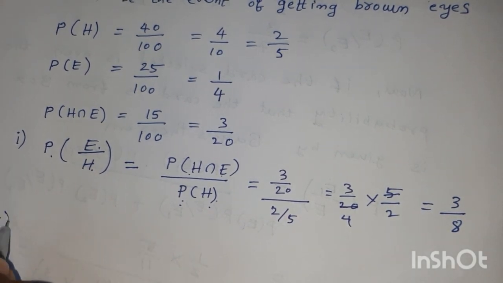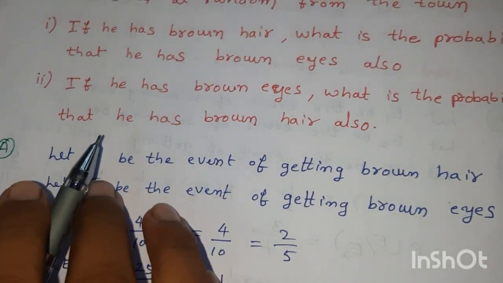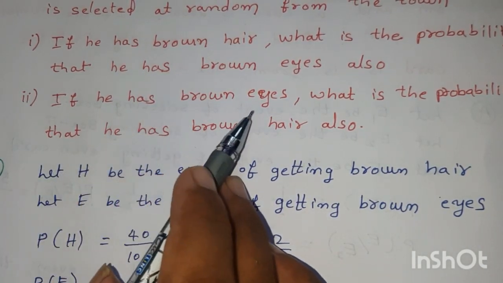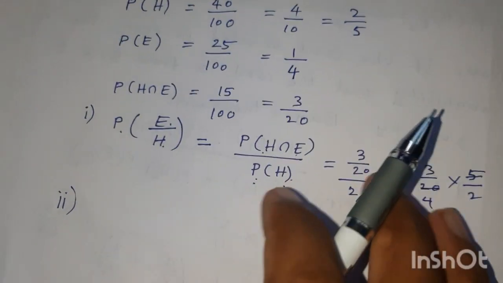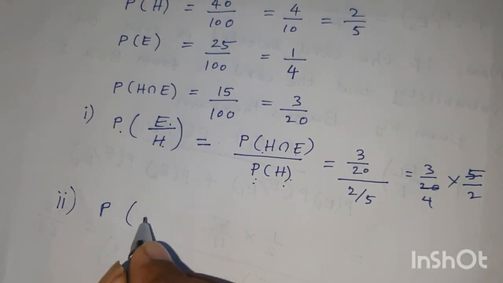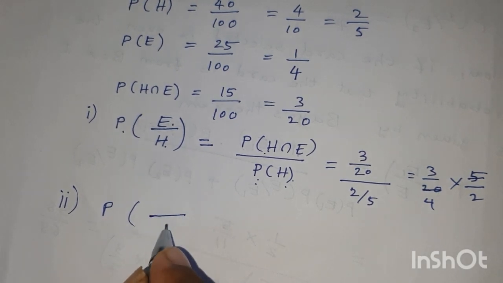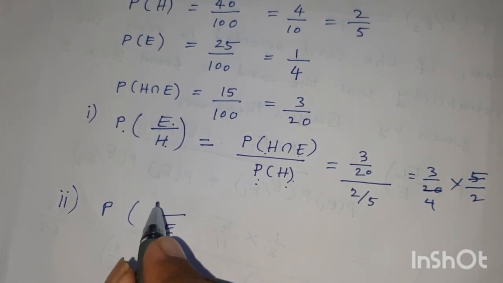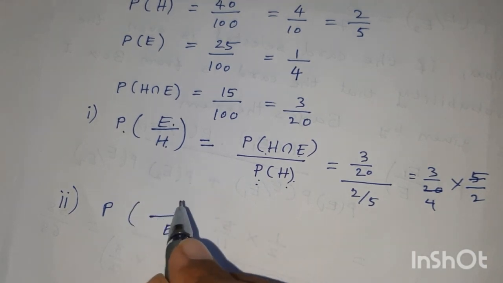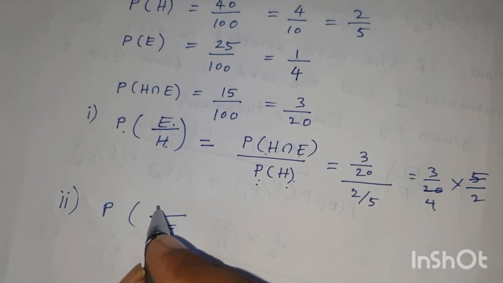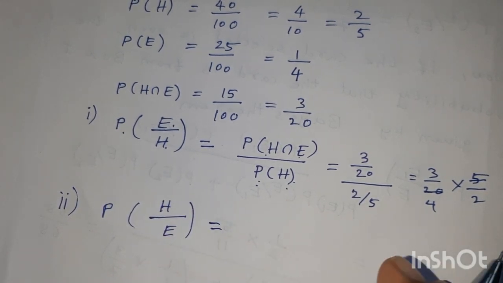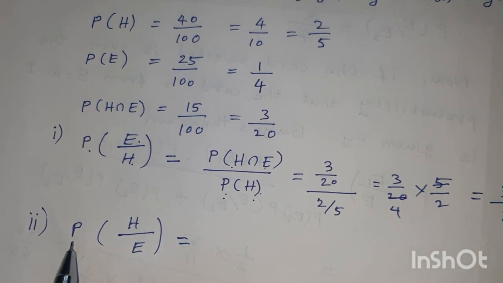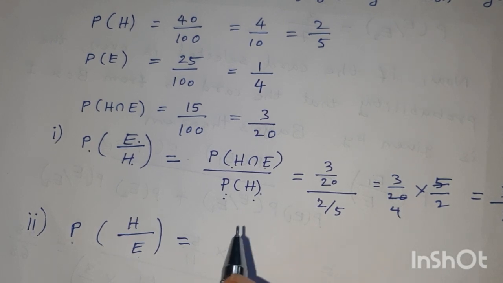Okay, in the next problem he is asking that if he has brown eyes, what is the probability that he has brown hair also. First he must have brown eyes. Next, in these brown eyes, how many persons are there with brown hair? That is the probability of brown hair given brown eyes.